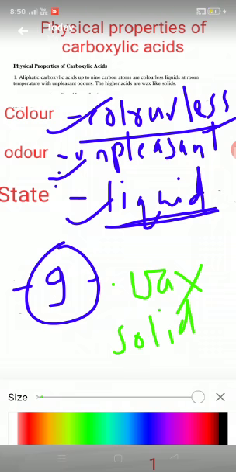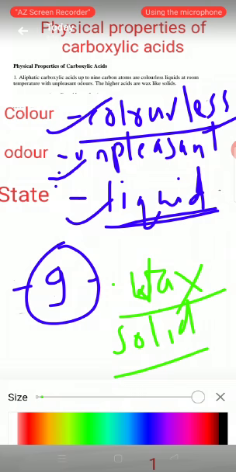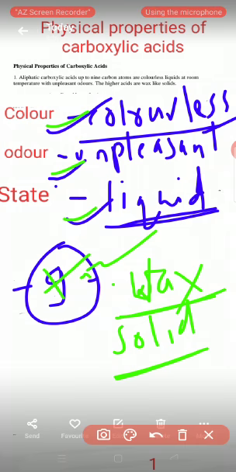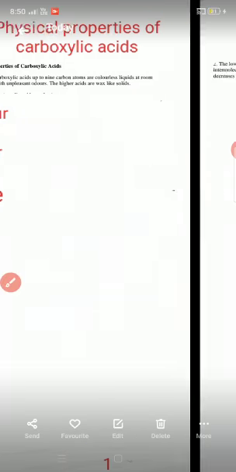They are solids, but the nature of the solid is like a wax. This is our first property.